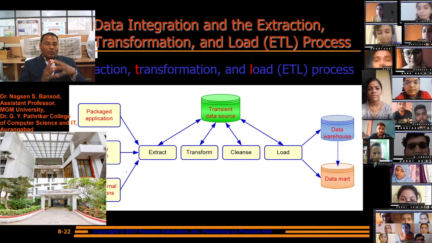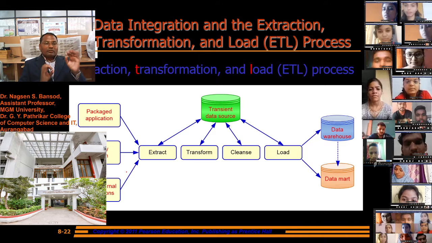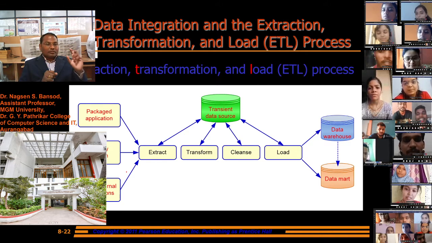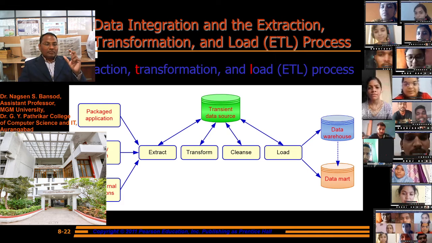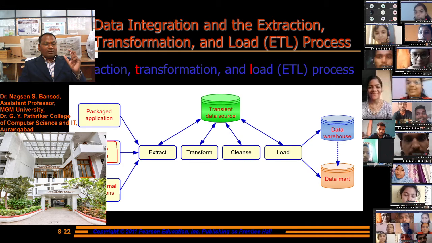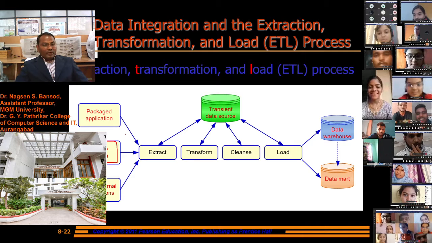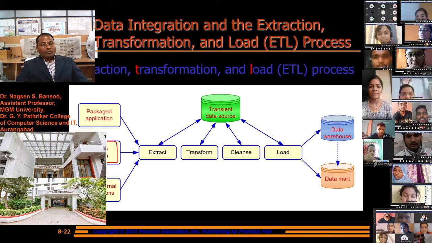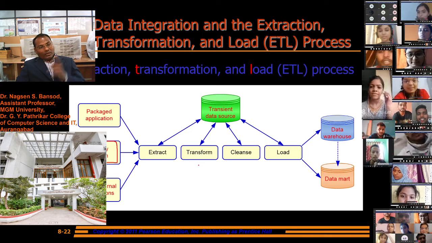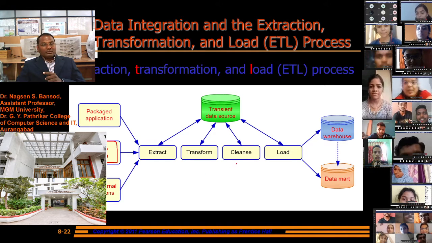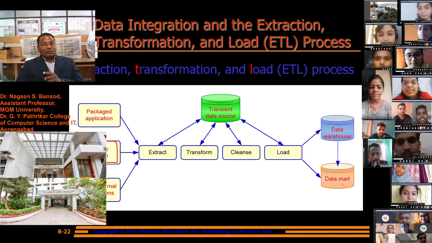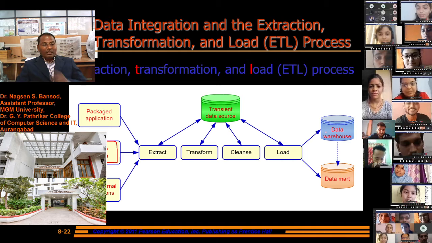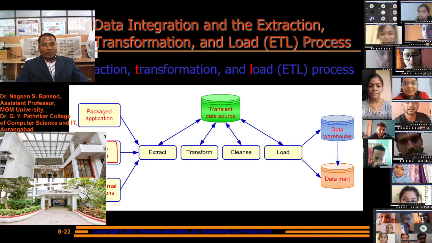Suppose we want to show a computer and the price of that computer on the website. According to the configuration of that computer, we have made some rules, the price we have decided. So through that, this can be extracted. Once extracted, transform it into another form, then clean, then load that data to the data mart and data warehouse, so that the client is able to view it.